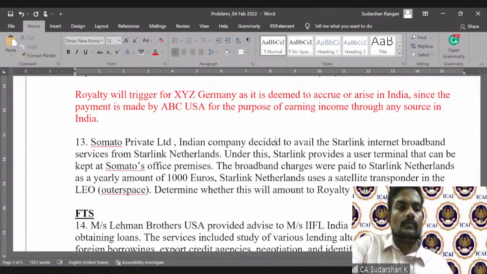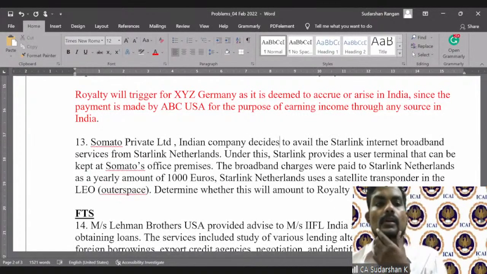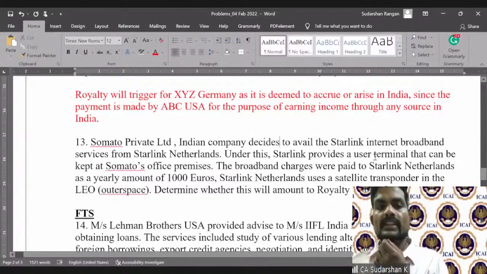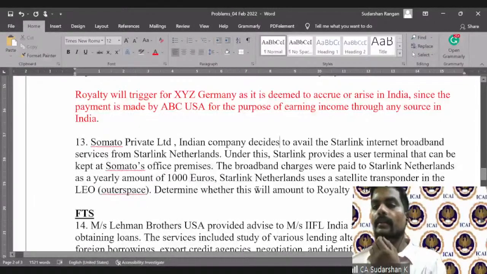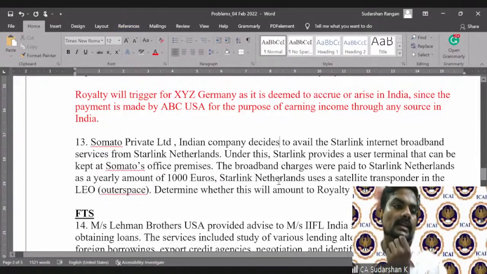So, Starlink provides a user terminal that can be kept at Zomato's office premises in India. The broadband charges to be paid to Starlink Netherlands will be a yearly amount of 1,000 euros, to be paid yearly for the subscription. Starlink Netherlands uses a satellite transponder in the lower Earth orbit, which is outer space. Determine whether this will amount to royalty charges.